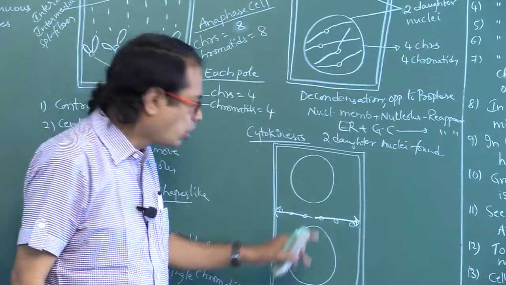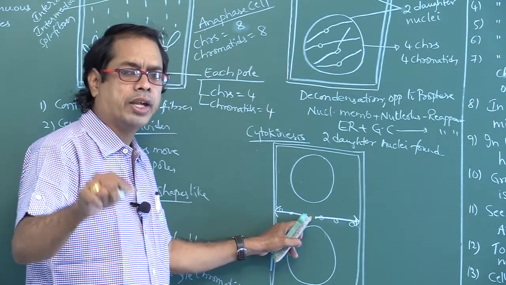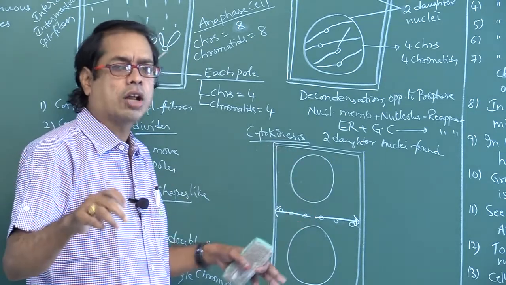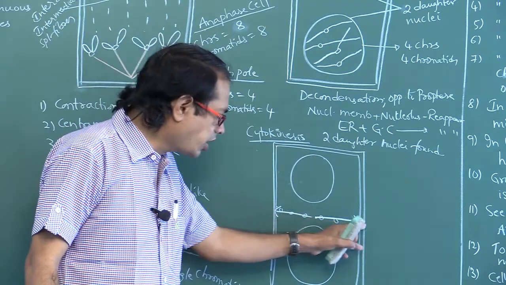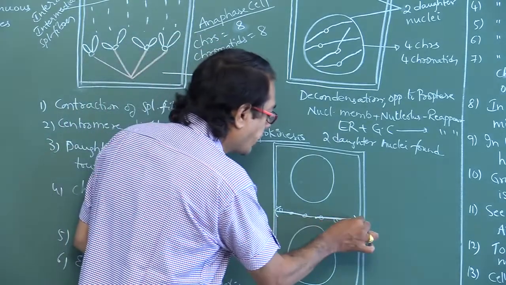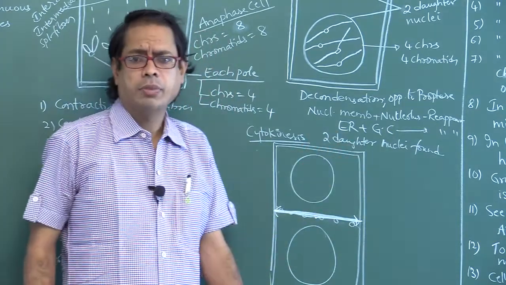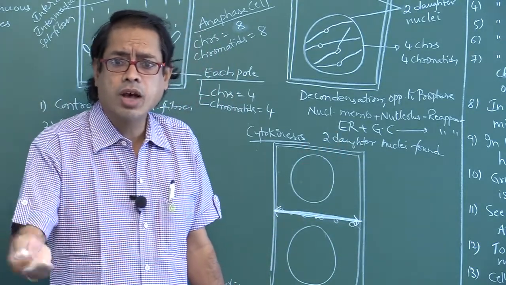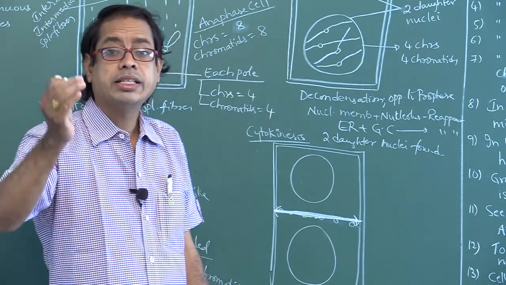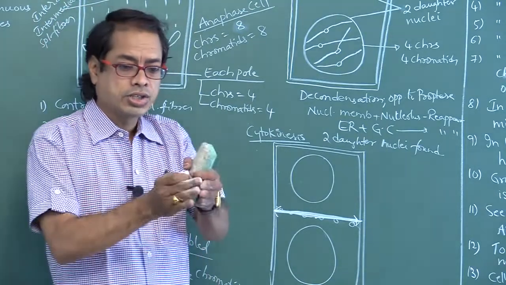So, Golgi vesicles come at the center of the cell, at the equatorial plate. Those Golgi vesicles fuse and form the cell plate in centrifugal manner, that is towards periphery. The cell plate later becomes the middle lamella. The precursor of middle lamella is the cell plate. Growth of the cell plate is centrifugal.